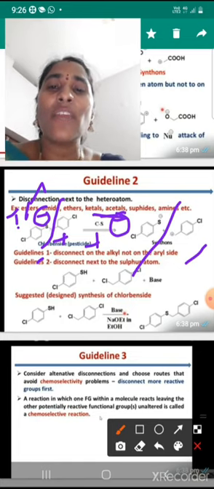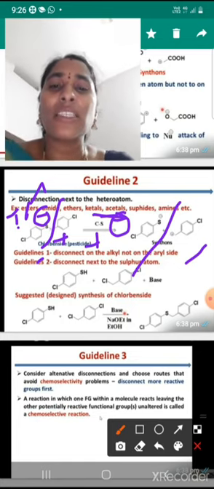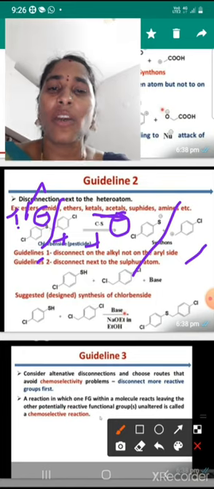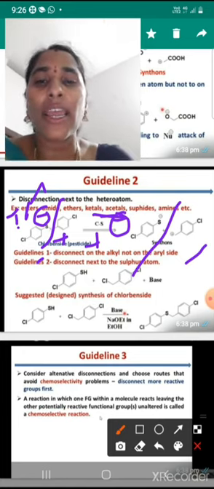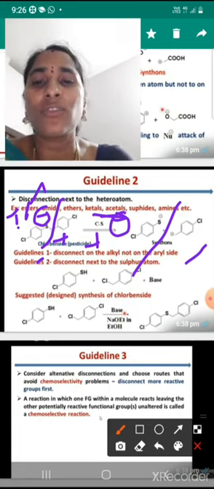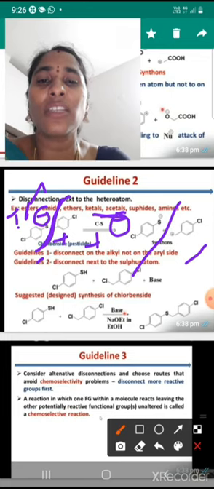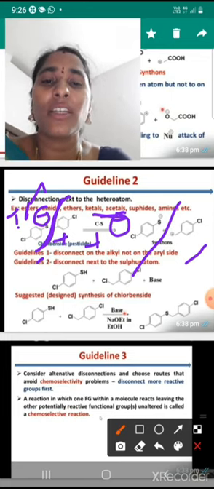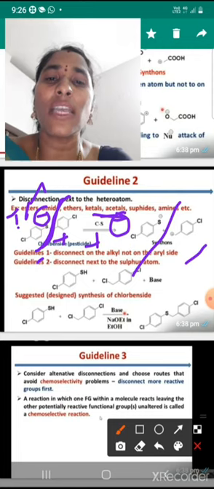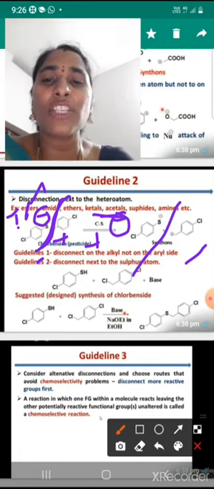Okay, guideline 1 says disconnect on the alkyl side, not on the aryl side. Why not on the aryl side? Which one is more electronegative here? I could disconnect through this arrow, but guideline 1 says disconnect on the alkyl side, not on the aryl side.